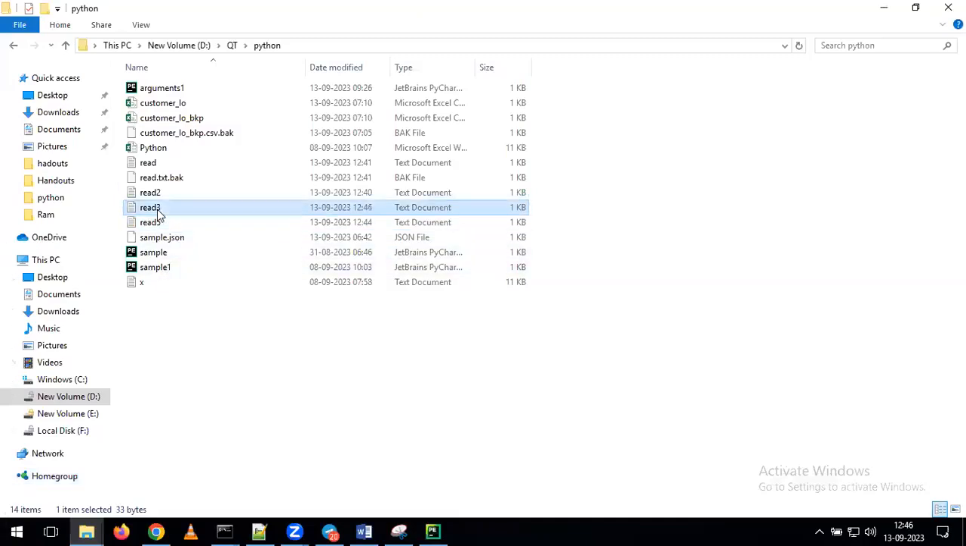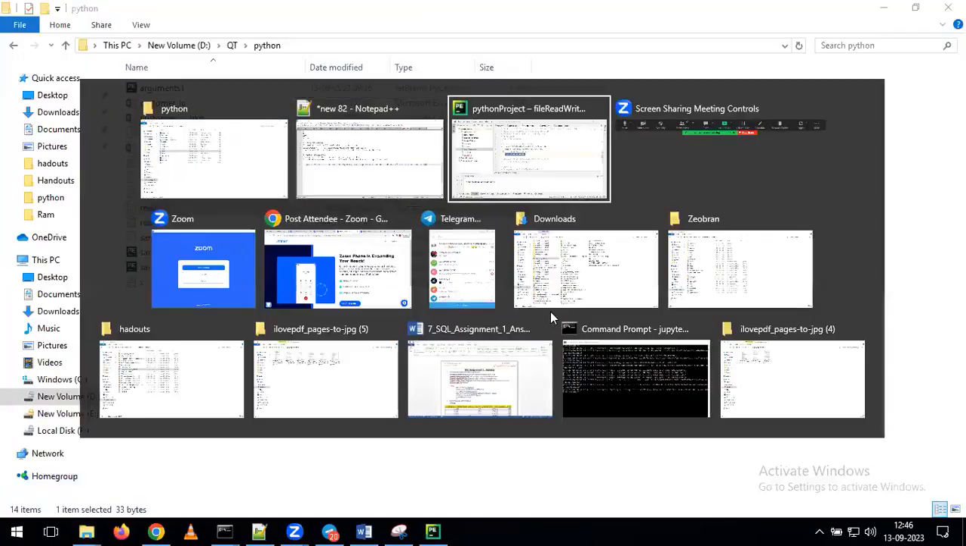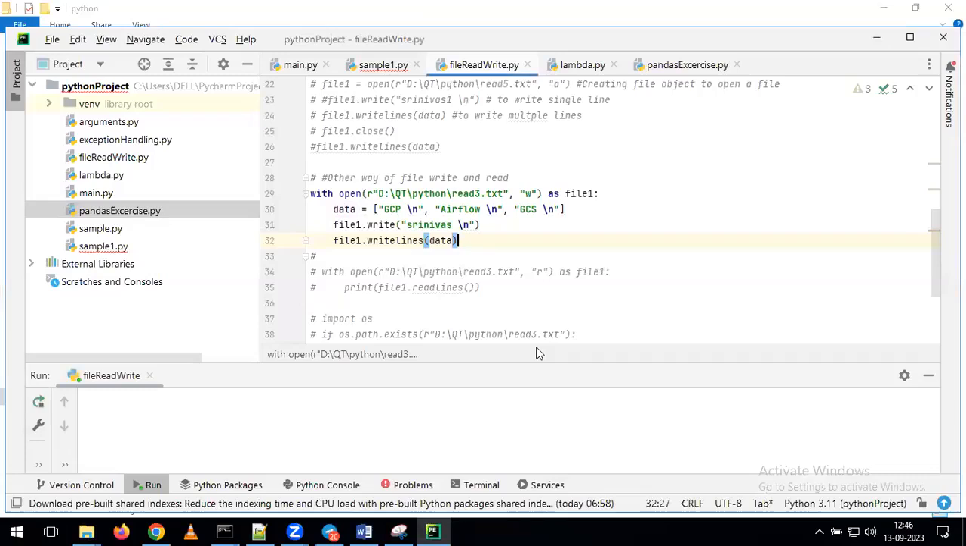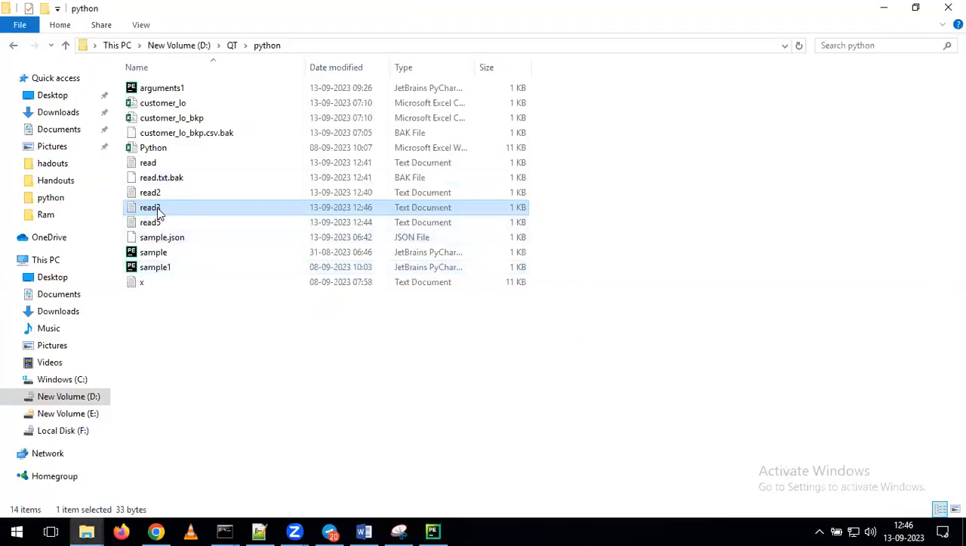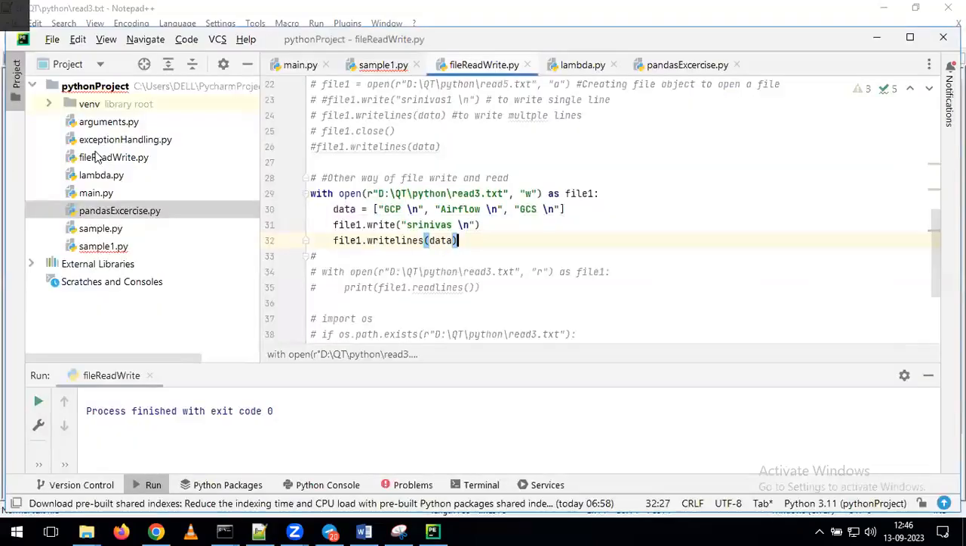In read3, we have Srinivas, then GCP, Airflow, and GCS. Now, what I will do is run the same program one more time. Execution is completed. Now we'll see the data here. What's happening? Is it appending or overwriting the existing data? It is overwriting the existing data, and that is the difference we need to understand. Whenever we give the W mode, if the file is already there, it performs the overwrite operation. But if I give A, it is going to perform the appending operation. Indirectly, appending and write both perform the write operation only.